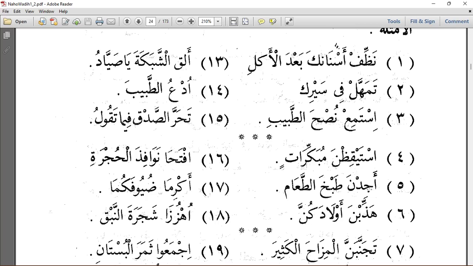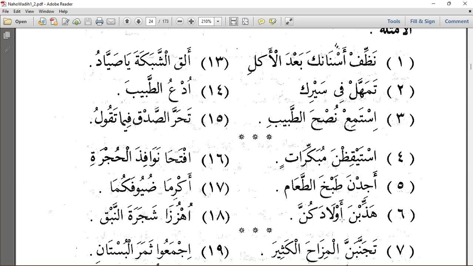Ajidna tabqa ta'ami. This is from ajada, yujidu. So when we bring it to amru, it's going to be what? Ajid. Adding nunu niswa, we have ajidna. So this is also what? Mabniyu ala sukun. Why? Because we have nunu niswa. So cook the meal very well. Cook the meal properly.